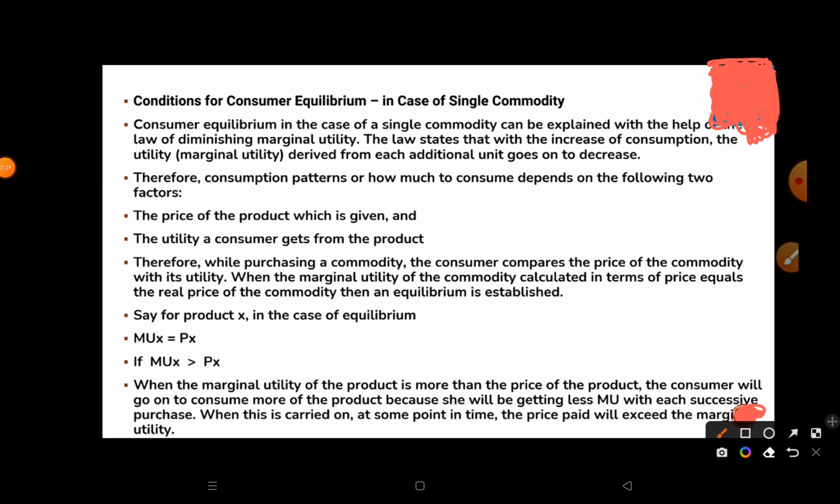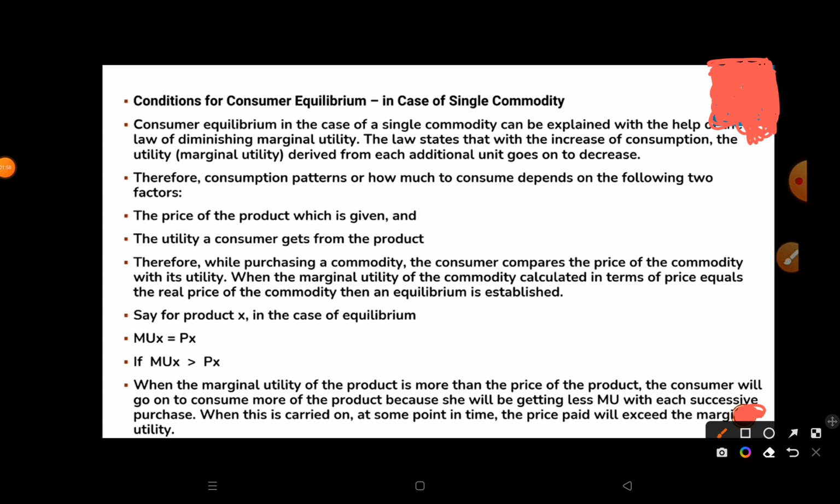Condition for consumer equilibrium in case of a single commodity. Consumer equilibrium in the case of a single commodity can be explained with the help of the law of diminishing marginal utility. The law states that with the increase of consumption, the marginal utility derived from each additional unit goes on to decrease. Therefore, the consumption pattern, or how much to consume, depends on the following two factors: the price of the product, which is given, and the utility a consumer gets from the product.